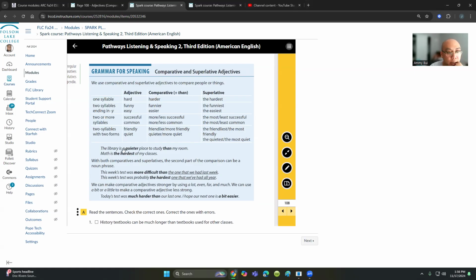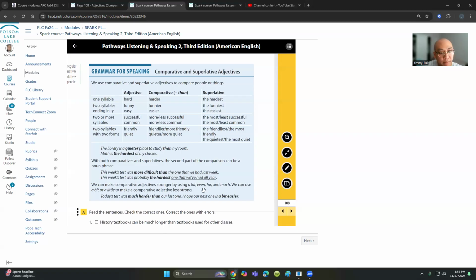So the library is a quieter place to study than my room. Math is the hardest of my classes. With both comparatives and superlatives, the second part of the comparison can be a noun phrase. This week's test was more difficult than the one we had last week. This week's test was probably the hardest one that we've had all year.